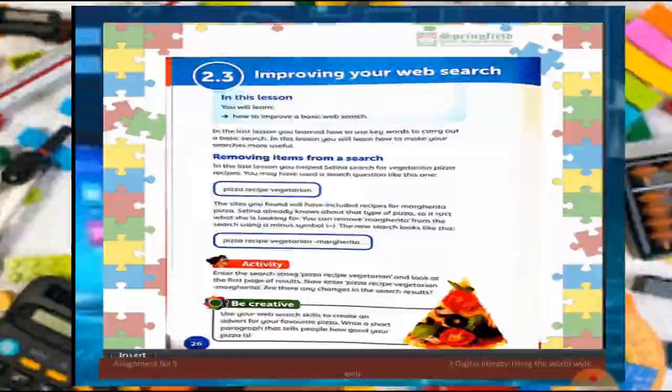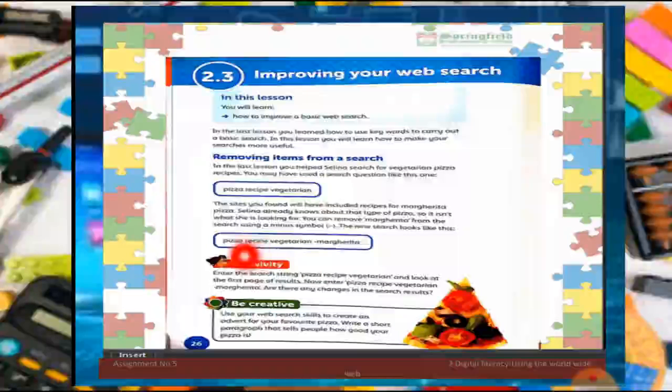Like I want to know about the pizza recipe, as I already told, but I want to know about the vegetarian pizza recipe. Now in vegetarian I know the recipe of the margherita. What should I do? I will enter the minus sign before the margherita. It shows that I know this recipe. Please don't include this margherita recipe in the search. If you find any search containing the margherita recipe, please don't show it in my results. Show the recipes except the margherita.